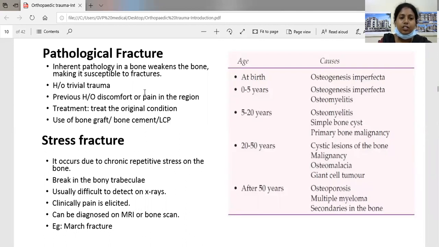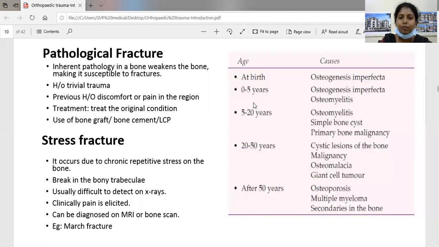The patient gives a history of trivial trauma, or a previous history of discomfort or pain in the region. So how do you treat the pathological fracture? First we have to treat the underlying pathology. It can be bone cysts or malignant bone tumors or other conditions like osteomyelitis or Paget's disease. It is treated with the help of bone graft or bone cement or by a locking compression plate. Whenever a patient comes with a fracture without any history of sustained trauma, think of pathological fracture.